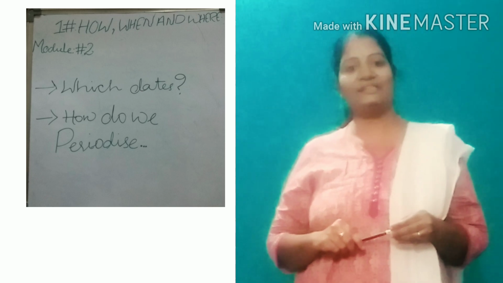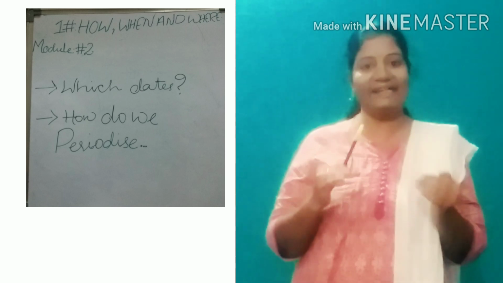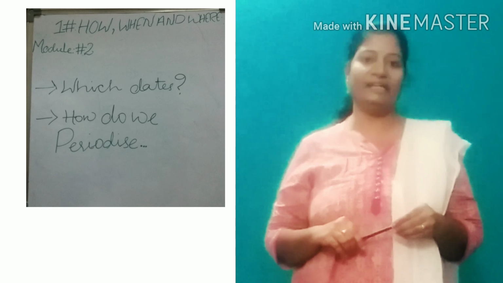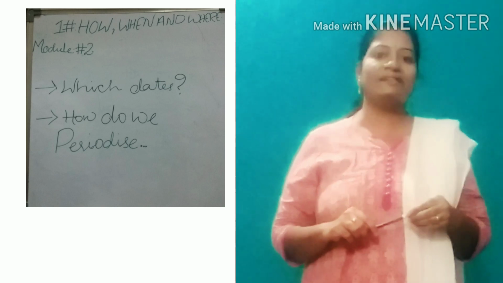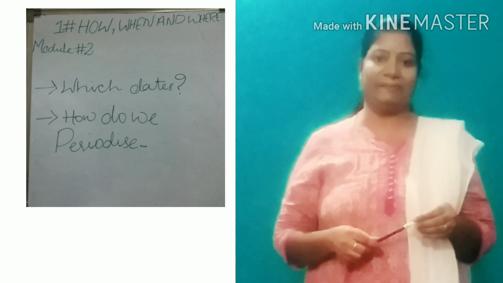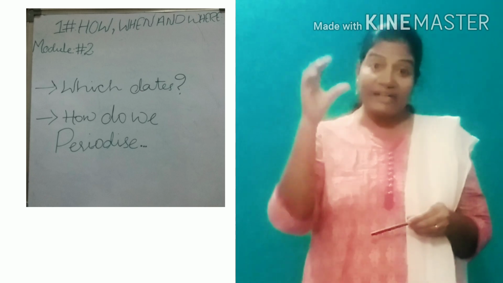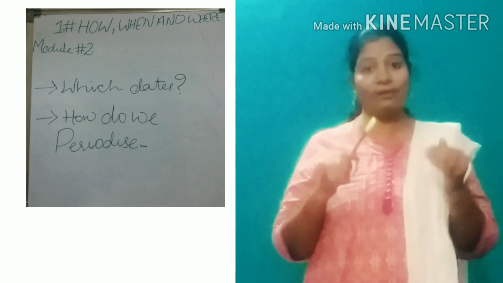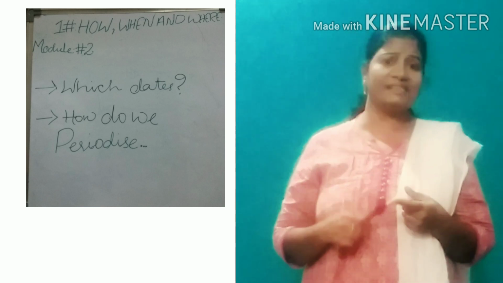So as per that, what are the important dates in our history? In the Britishers' period, Governor Generals were appointed by the Britishers, the East India Company, and they ruled our country. Different Governor Generals came and ruled, so many of them.